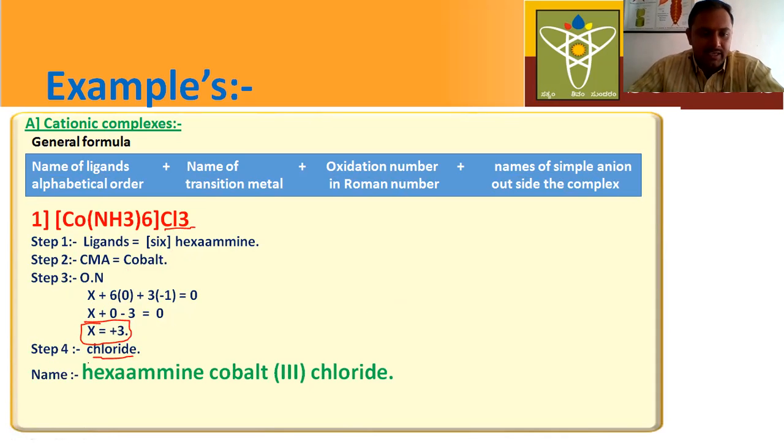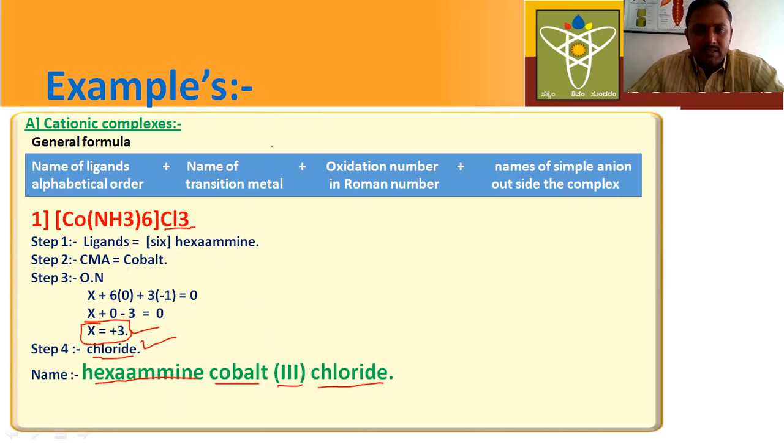Now, let us write the IUPAC name for the given compound. First, you have to write the name of the ligands. What is the name of the ligand? Hexaammine. Next, name of the transition metal. Here, cobalt. Next, oxidation number in Roman numerals. Here, the oxidation number of cobalt is plus 3, so we have to write it in Roman numerals. Next, counter ion. What is the counter ion here? Chloride. In this way, you have to write IUPAC names for cationic complexes.